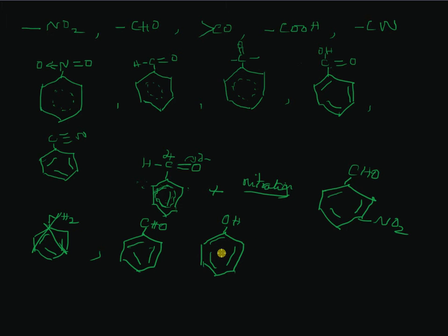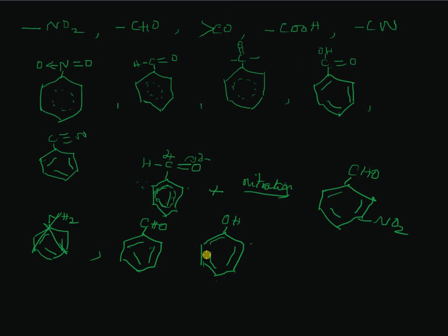For the electrophile, it needs positions of high electron density. You have higher electron density in the ortho and para positions in this case, whereas here ortho and para positions have negative electron density while meta has comparatively higher electron density, so the incoming electrophile will take up this position.